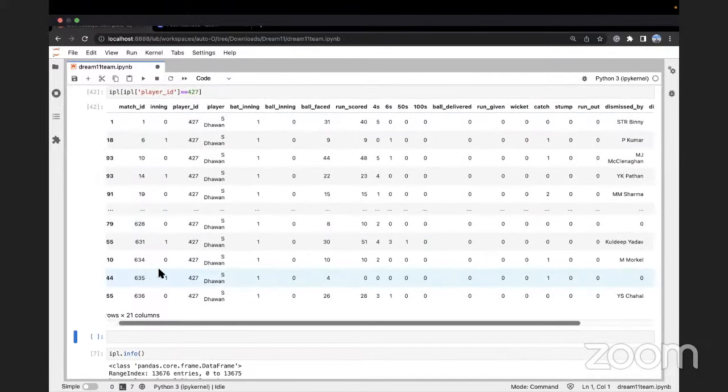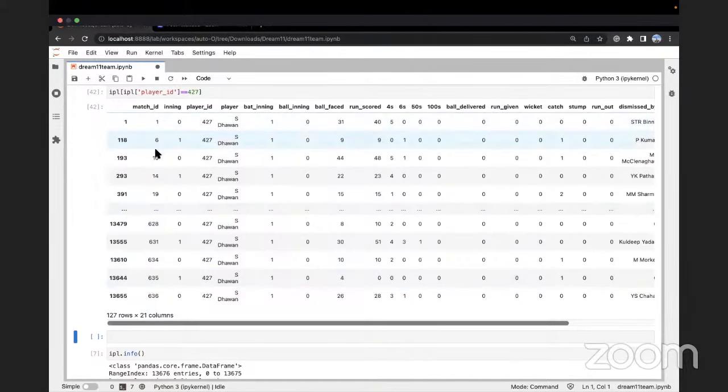Now see, match ID 1, match ID 6, 10, 14. Can you see a sorted order of matches? Yes or no? Right? So you can see every match, how did Shikhar Dhawan perform? Now you will always see the difference in these matches, 1 to 6. That means match numbers 2, 3, 4, 5 were not played by the teams where Shikhar Dhawan was present. These are in sequential order of matches from the start of the IPL to the end of the IPL.